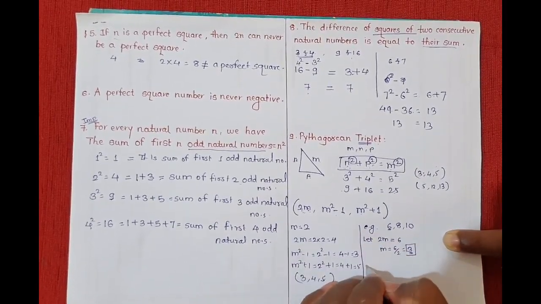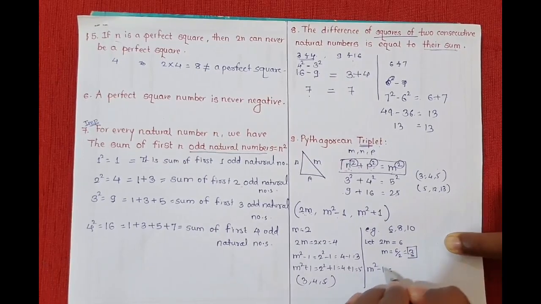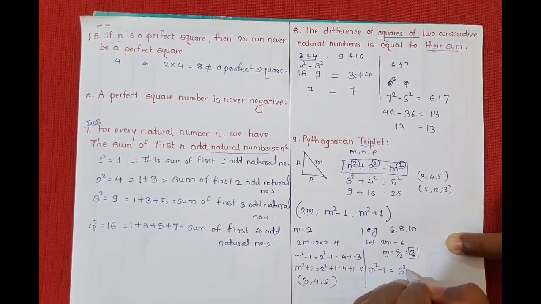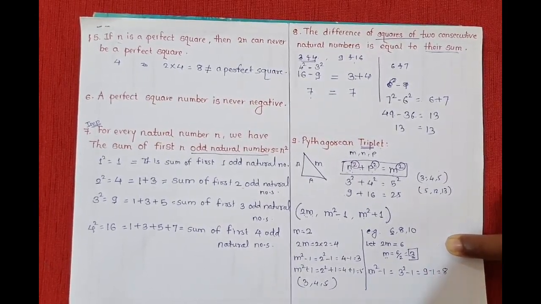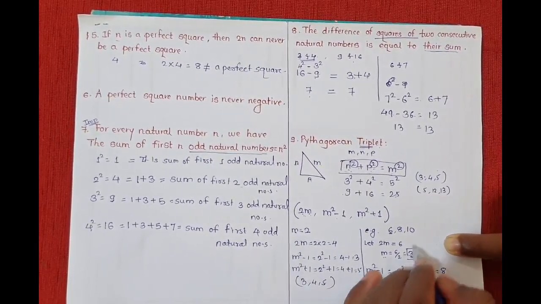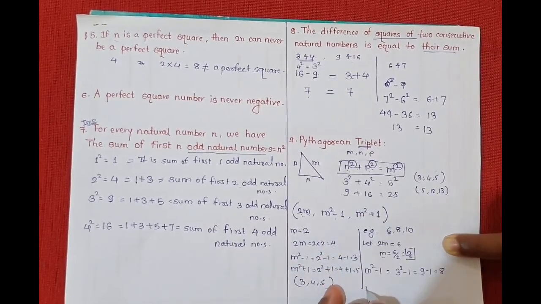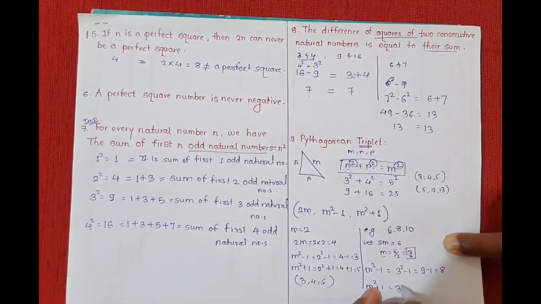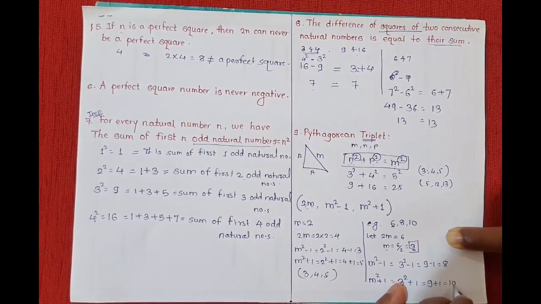So second is m square minus 1. For that, m we have got is 3. So instead of m we will use 3, that is 3 square minus 1, which is 9 minus 1, which is 8. Okay, now our third number is m square plus 1. So m we have got 3, that is 3 square plus 1, so 9 plus 1, 10.